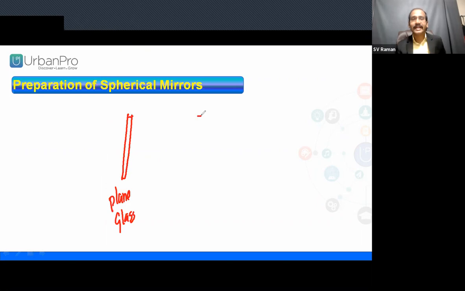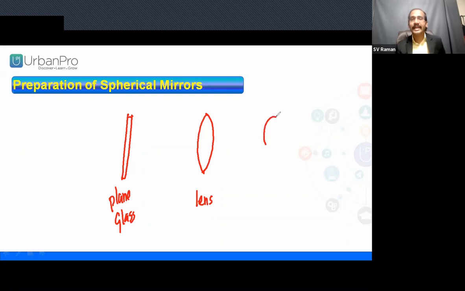Now take the same spherical glass and cut this shape. The remaining parts you remove. Now, what is the difference between plain glass and this? Plain glass has uniform thickness. Here the thickness is changing. The thickness is varying, gradually increasing and decreasing. This we can call a lens.